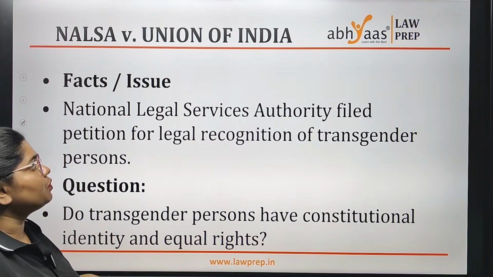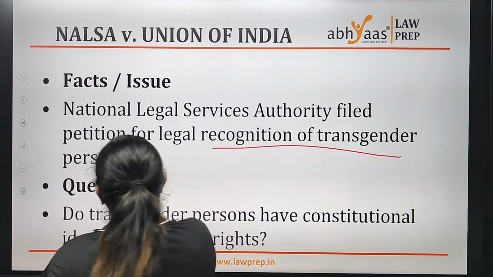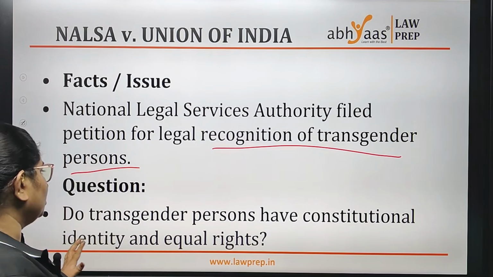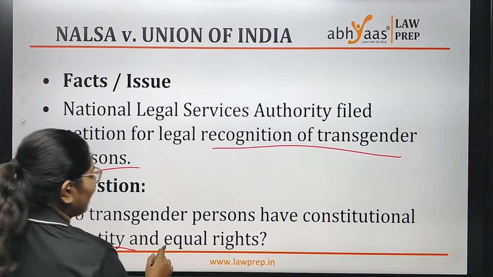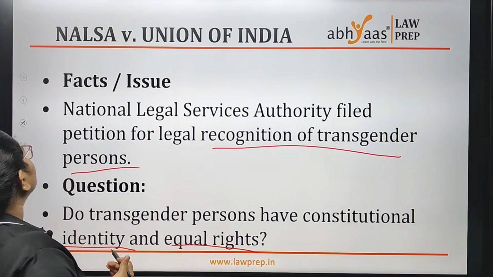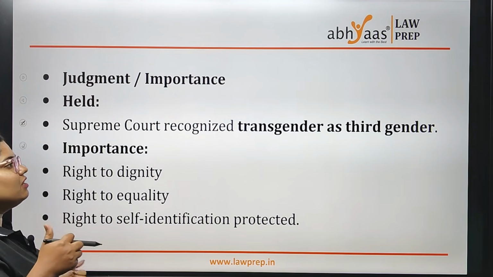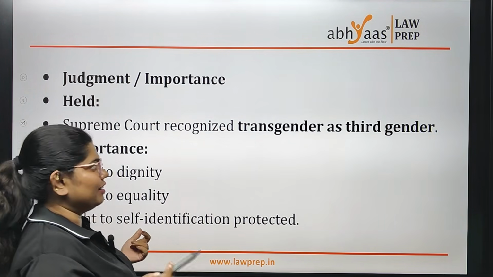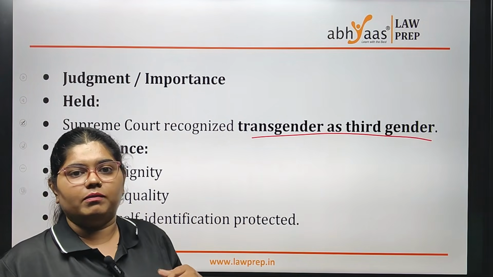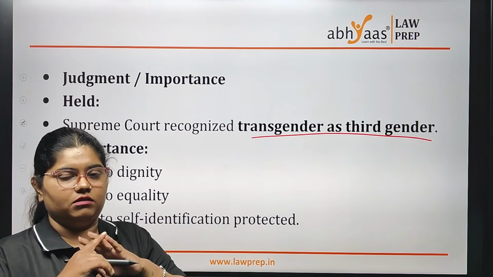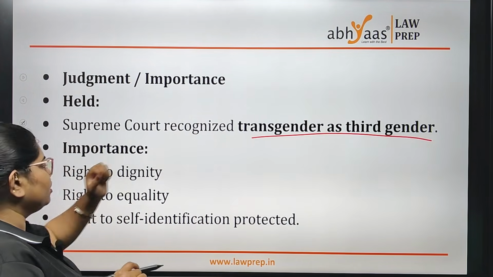Now coming to NALSA versus Union of India, this is an important case for the recognition of transgender persons. The question here was, do transgender persons have constitutional identity and equal rights as us? The Supreme Court judgment says that transgender persons are recognized as the third gender. Whenever you are filling some form, you will see three genders: male, female and third, others. So that is your third gender.